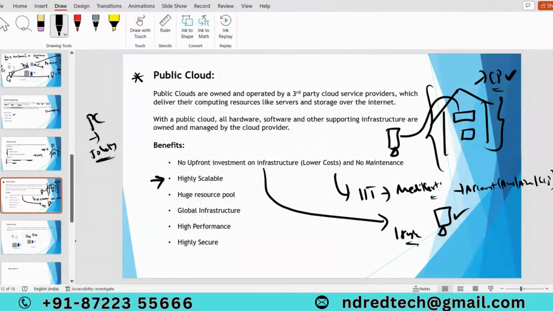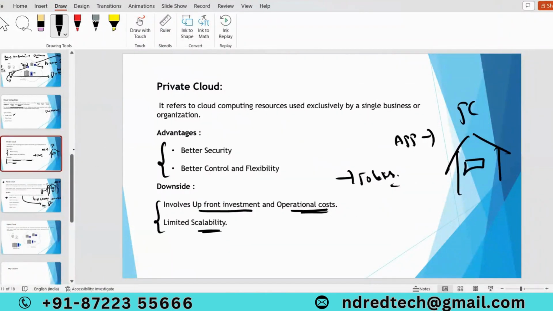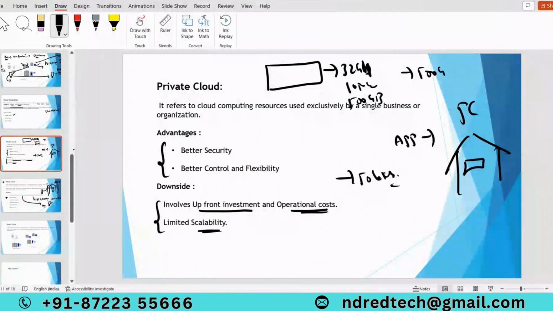The second advantage is that it is highly scalable. Highly scalable in the sense that, in the private cloud scenario, suppose I have one physical server with 32 GB RAM, 16 processors and 500 GB hard disk. Now I want to add another 500 GB. What do I have to do? I have to buy another 500 GB hard disk, and I have to take downtime. After that, I have to add that additional 500 GB to the existing physical server. It's a time-taking process, not an immediate effect. First of all we have to buy, and after that we have to add that storage to the existing physical server.